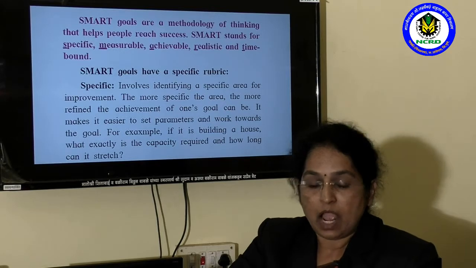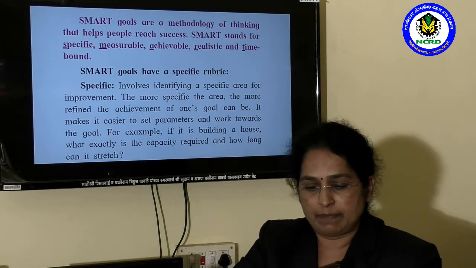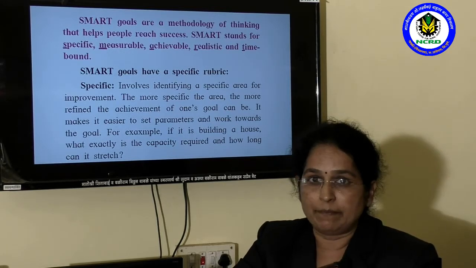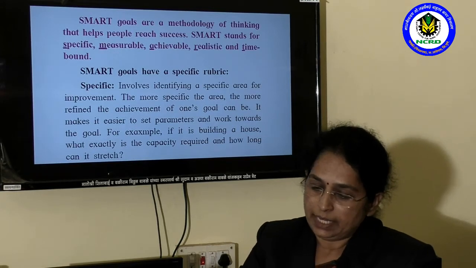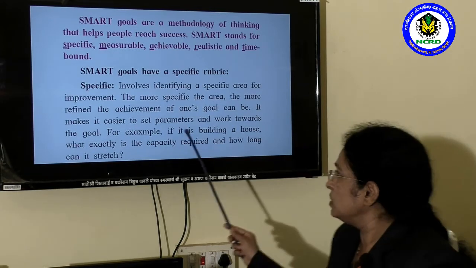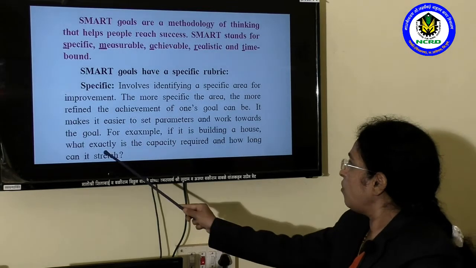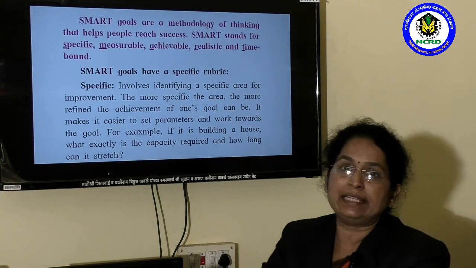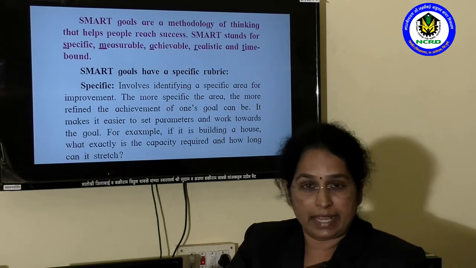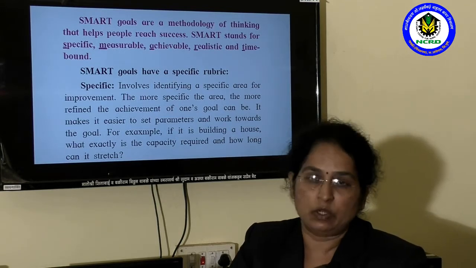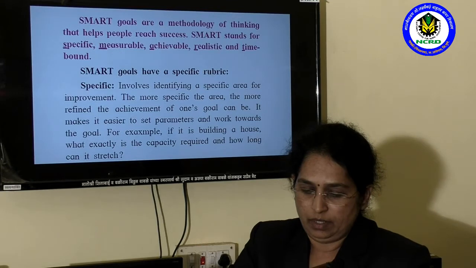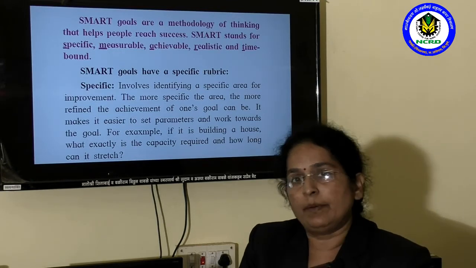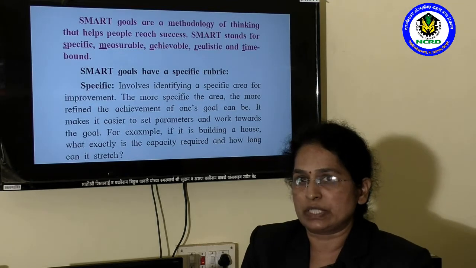Then how to set our goal specific? For example, if it is building a house, what exactly is the capacity required and how long can it stretch? Example is given for the specific goal. For example, a person wants to build a house.